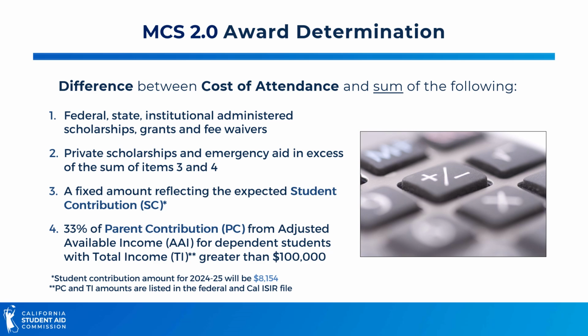Finally, the formula will include 33% of the parent contribution, or PC, that is derived from the adjusted available income on the student's ISER. This fourth item is considered only for dependent students whose parents' total income is greater than $100,000.